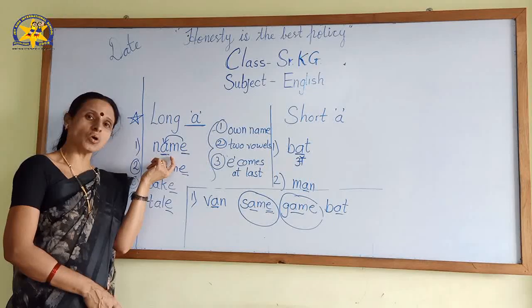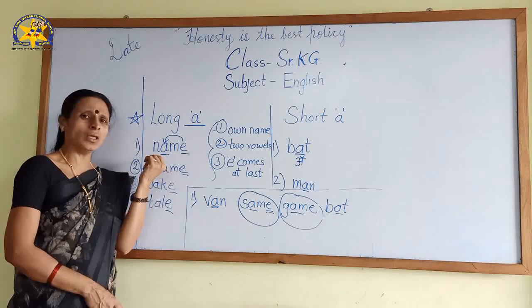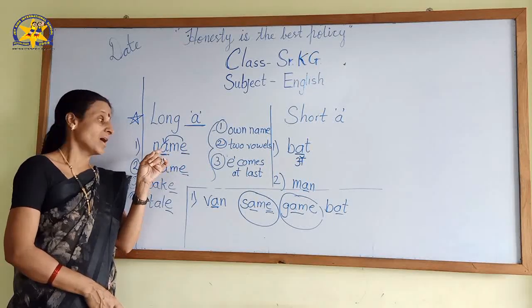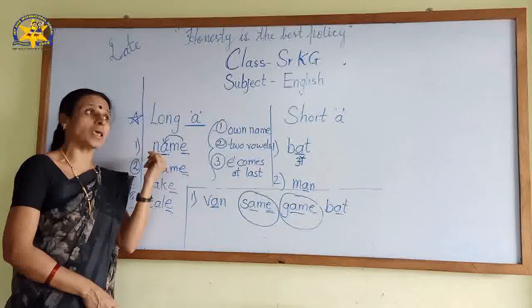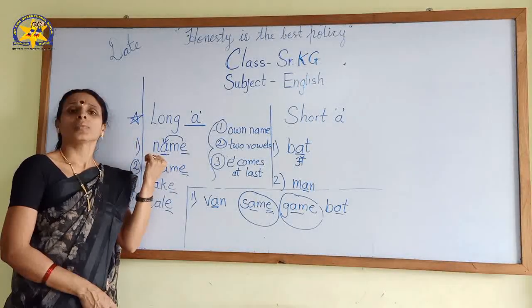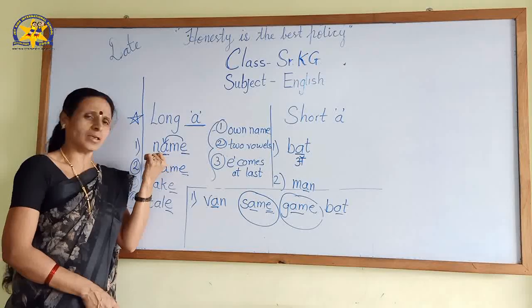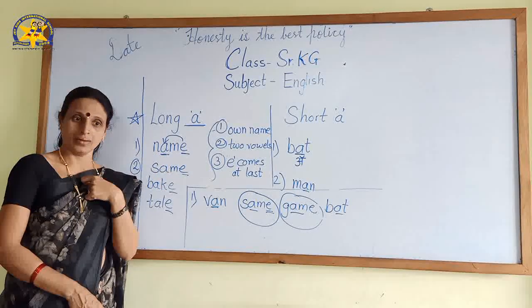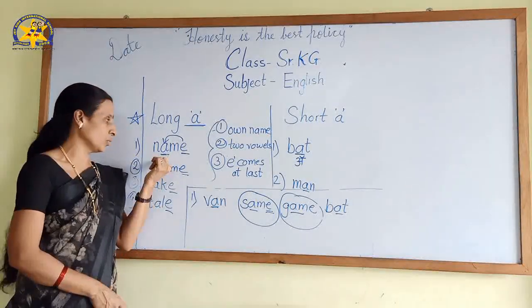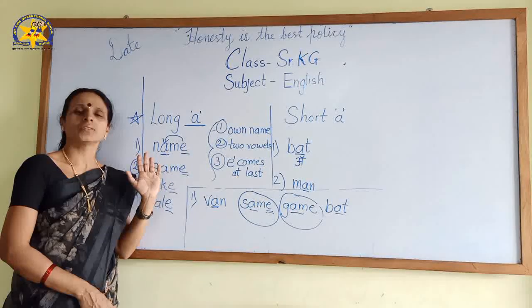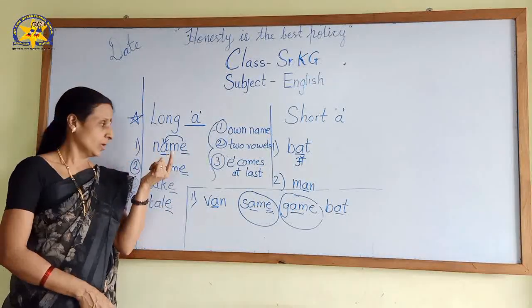In this word, who is talking? A. E is talking? No, because A comes first. And A is talking. A is talking means A is telling his introduction. He is telling, I am A. You are saying, I am Sia. Like that only. Just E is simply standing there, walking with. Okay.